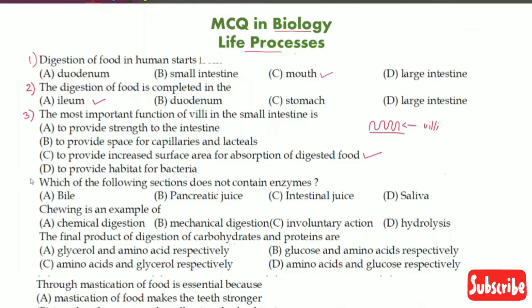Let's move on to question number 4. Which of the following secretions does not contain enzyme? Bile, pancreatic juice, intestinal juice, or saliva? We know that salivary amylase is present in saliva. So the saliva contains the salivary amylase enzyme.